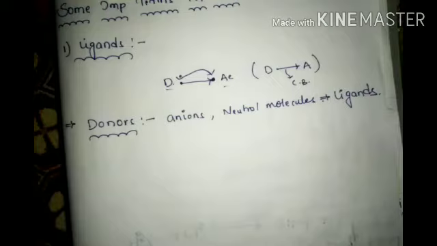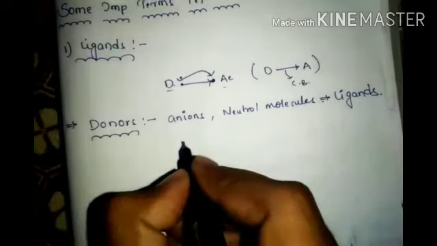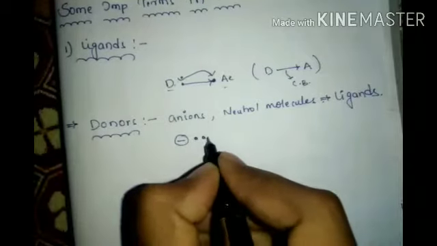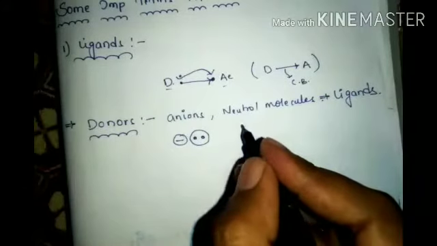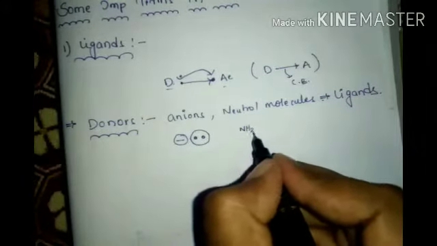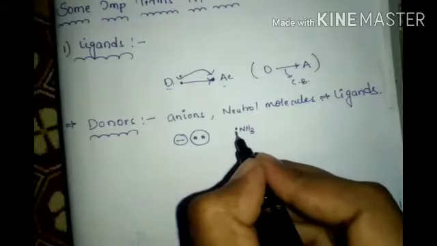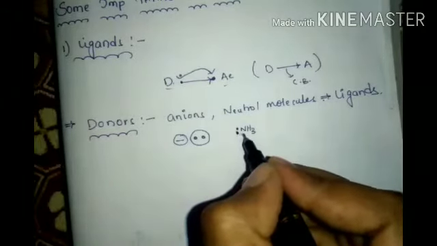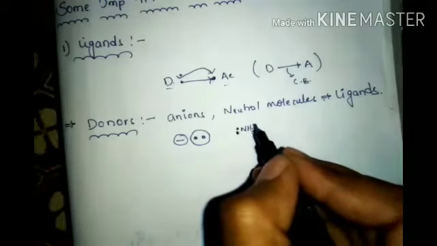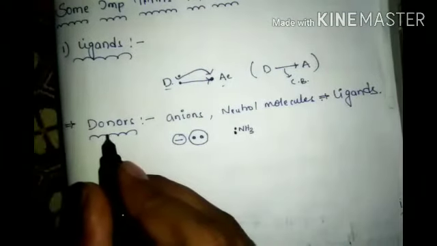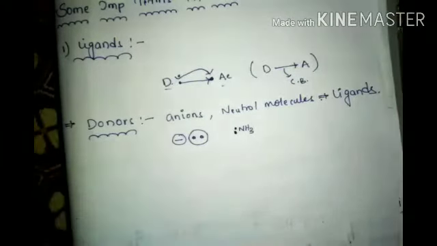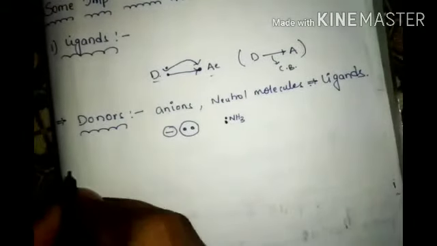Anions will donate, means negatively charged ones will donate, and sometimes neutral molecules also donate. Anion, negative symbol means what? Two dots, two extra electrons, both are same. Neutral molecules, for example NH3 is there. This is neutral, but it contains lone pairs. So those which contain lone pairs, those which contain negative charge, these all are called ligands. These all are called donors. Okay. Next, acceptors.